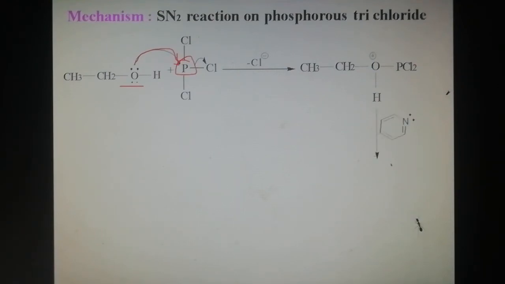Due to this attack on phosphorus, one chlorine is removed as chloride anion to form an ionic product.